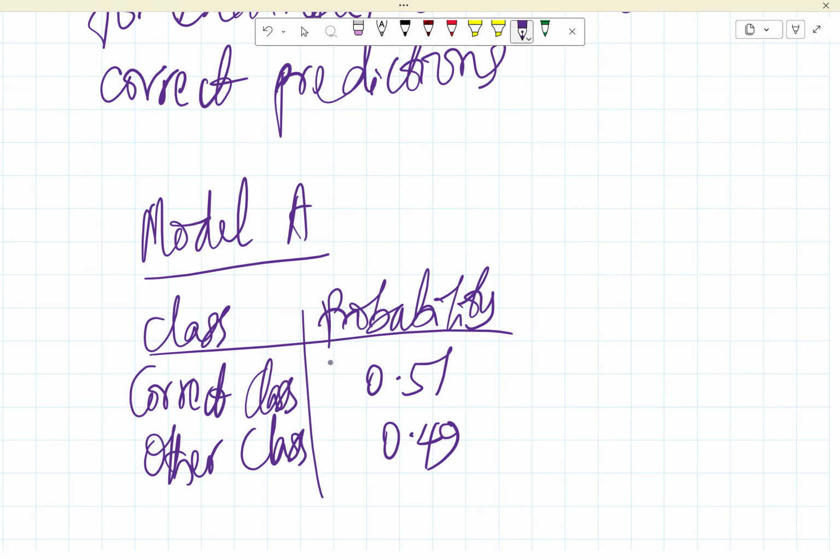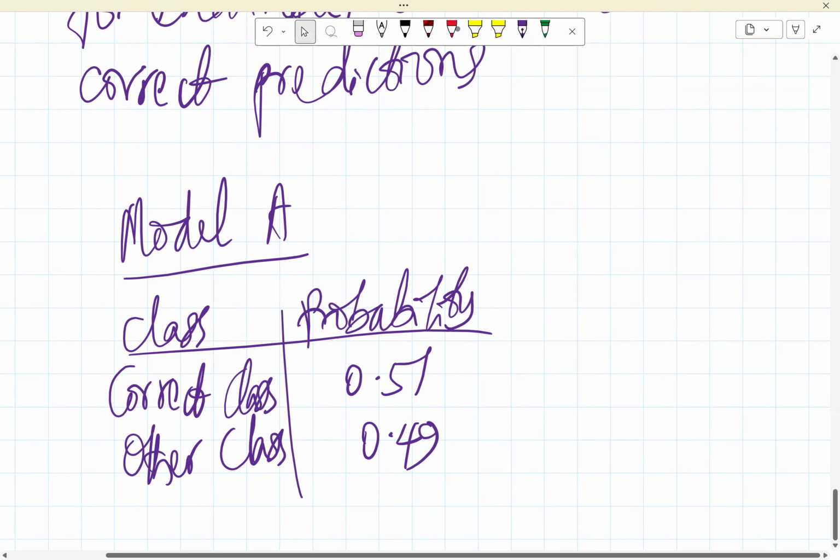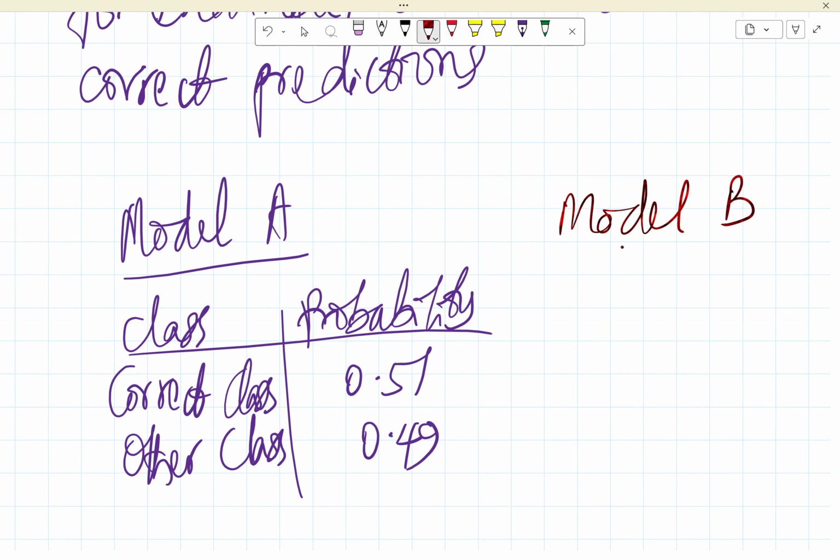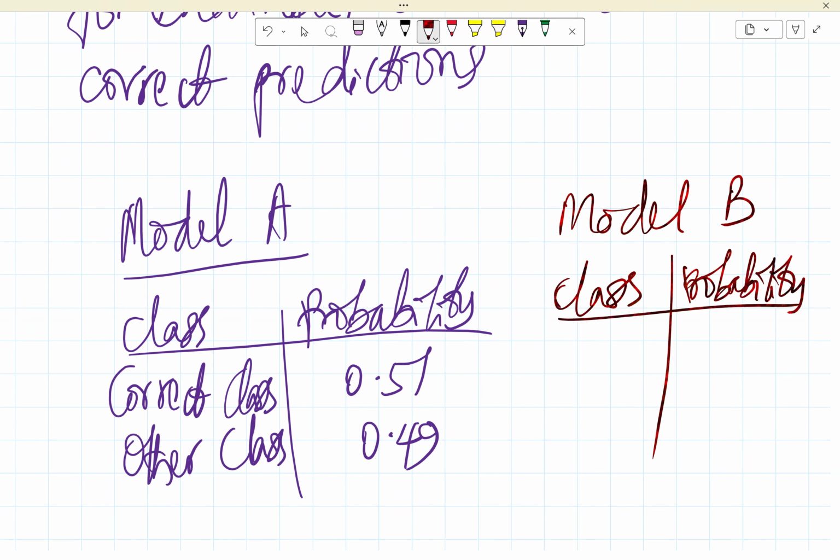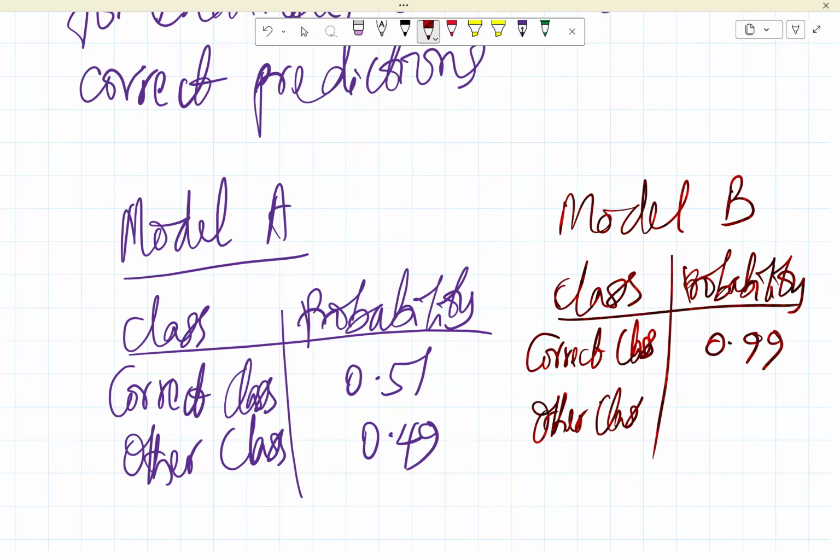That's model A there. Then you have model B, with its class and probability. Here you see that the correct class is 0.99 and the other class is 0.01.